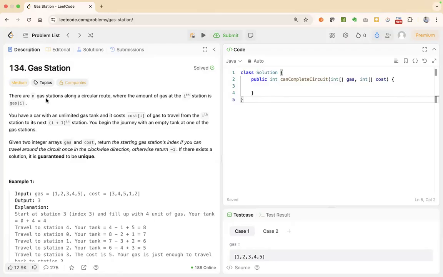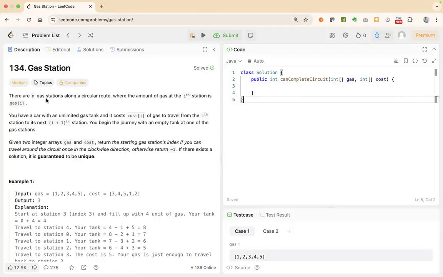Now you begin the journey with an empty tank at one of the gas stations. You are given two integer arrays, one is the gas array, another is the cost array. You need to return the starting gas station's index if you can travel around the circuit once in the clockwise direction, otherwise return -1 if you can't do so. But if there exists a solution, it is guaranteed to be unique. So that is already given that if there is any solution, it is unique.